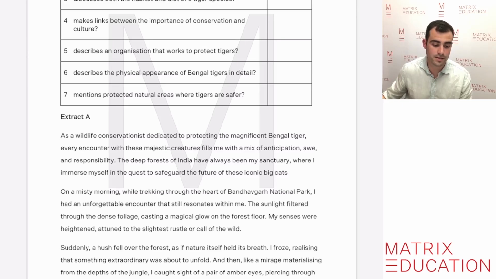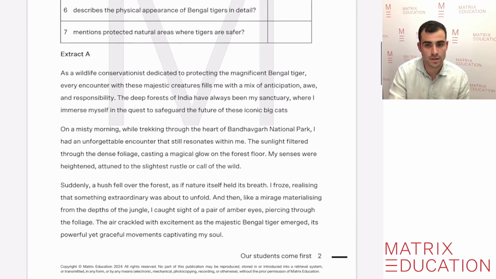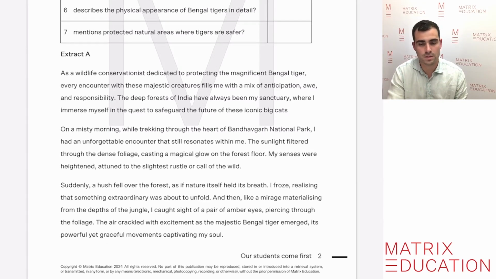My senses were heightened, attuned to the slightest rustle or call of the wild. Suddenly, a hush fell over the forest as nature itself held its breath. I froze, realizing that something extraordinary was about to unfold. And then, like a mirage materializing from the depths of the jungle, I caught sight of a pair of amber eyes piercing through the foliage. The air crackled with excitement as the majestic Bengal tiger emerged, its powerful yet graceful movements captivating my soul.